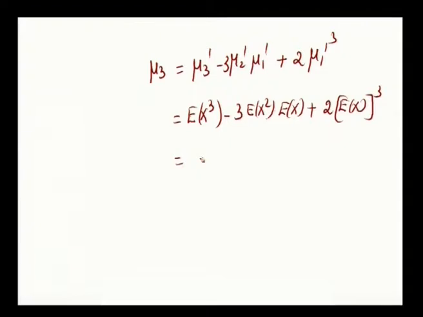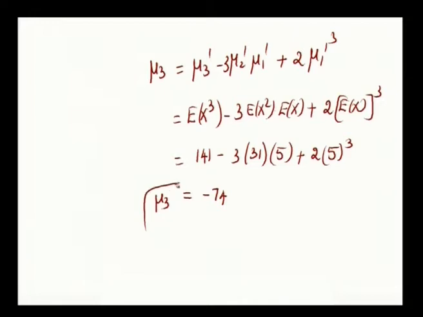Substituting all the respective values we have found out, it is 141 minus 3 into 31 into 5 plus 2 into 5 cube, and simplifying this, the answer comes to be equal to minus 74. So, we have also proved mu 3 is equal to minus 74.